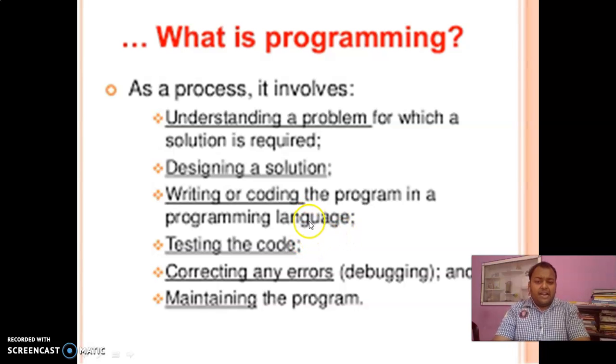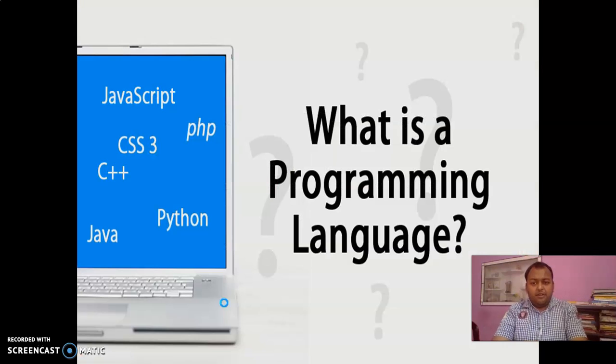After writing the code, it is not mandatory that you give it to anyone to use. First, you have to test your code for errors. Correcting any errors is called debugging. Then we have to remove those errors, and the last step, after implementing our code, is to maintain the program that is made.